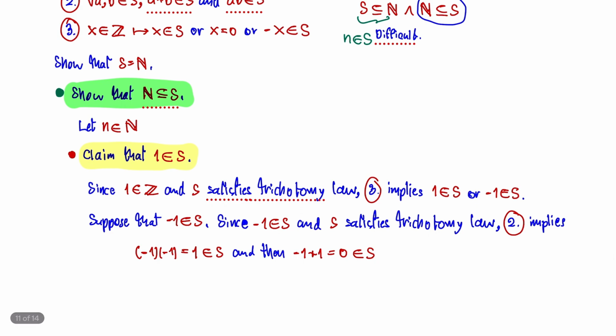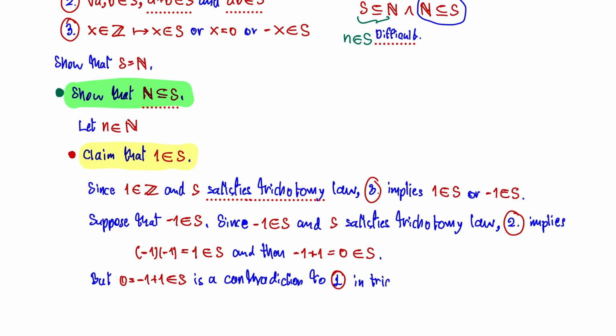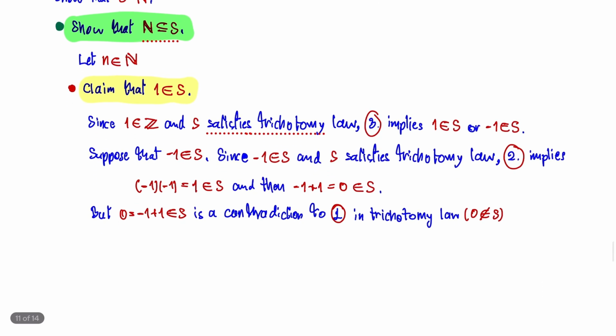Okay, so what can we do with this? I gotta say that 0, which is minus 1 plus 1 in set S, is a contradiction to number 1 in the trichotomy law, which states that 0 is not in S. So this means that what we suppose here, minus 1 in S, is false, right? So minus 1 in S must be false.